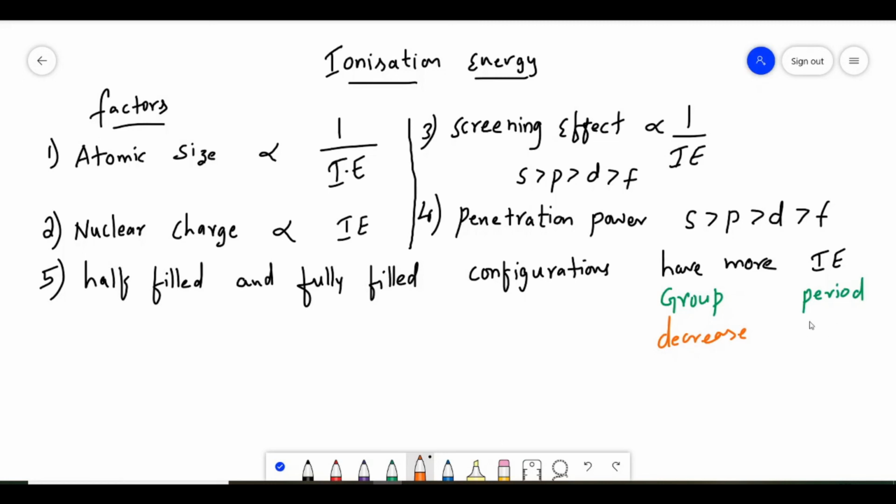And in a period, from left to right, ionization energy increases. So in a group it decreases, and in a period it increases. But we have to remember this fifth point.